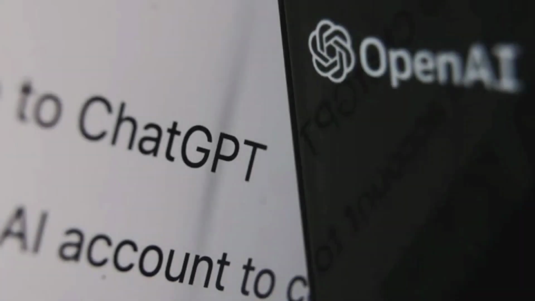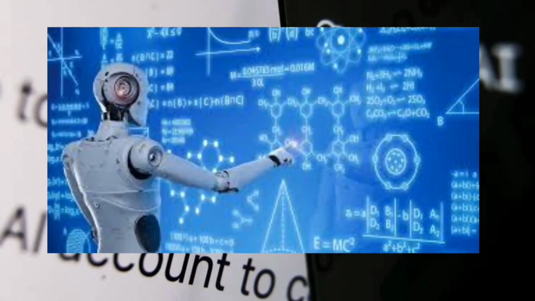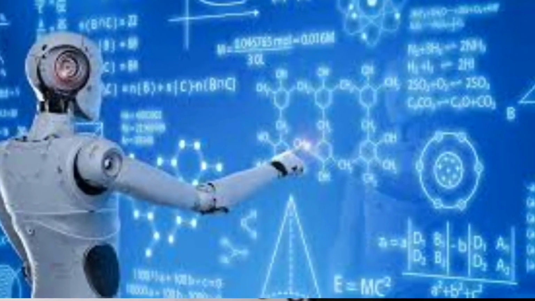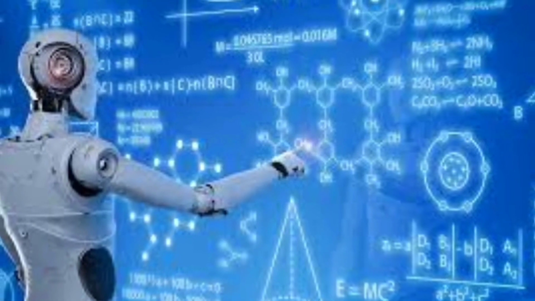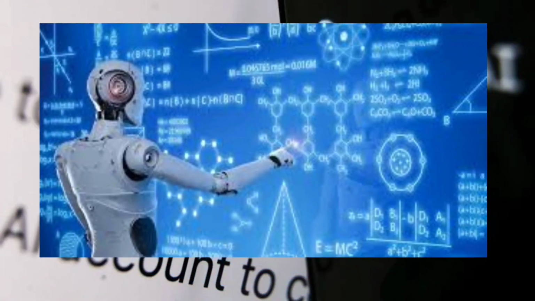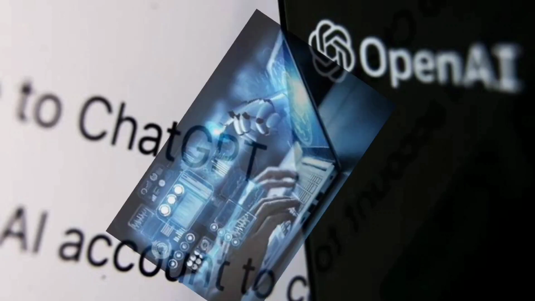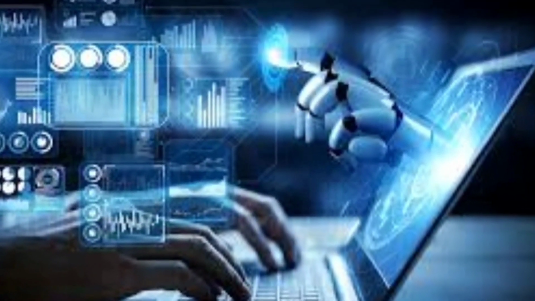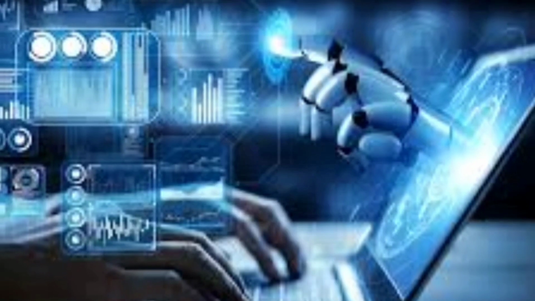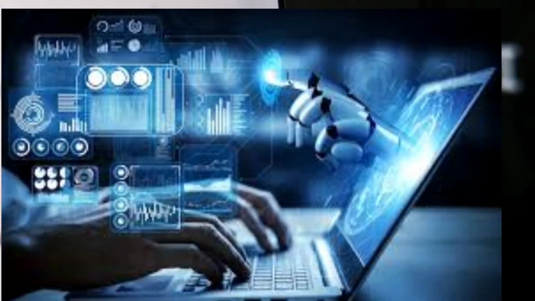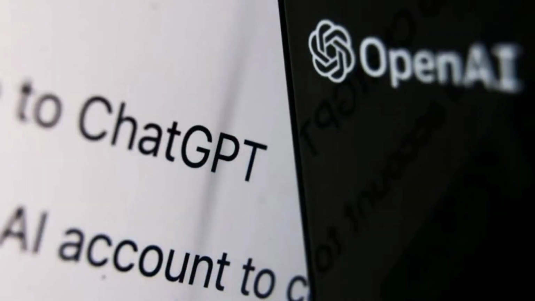Conclusion. Summary of ChatGPT. ChatGPT is a powerful AI chatbot developed by OpenAI. The technology is based on the GPT-3 language model and is capable of generating human-like responses in natural language. It has a range of use cases, including chatbot development, content creation, data generation, language translation, and virtual assistants. To use ChatGPT, you will need to access its API and integrate it into your own projects.